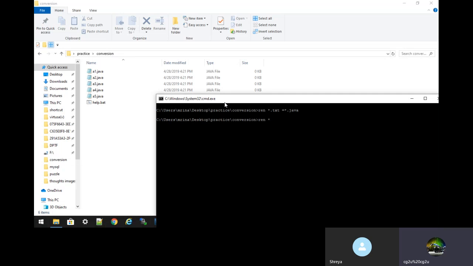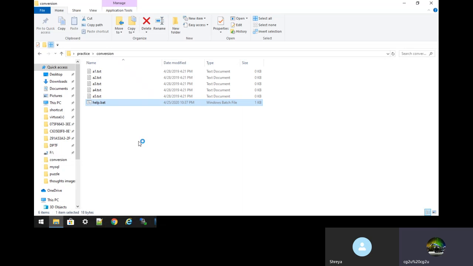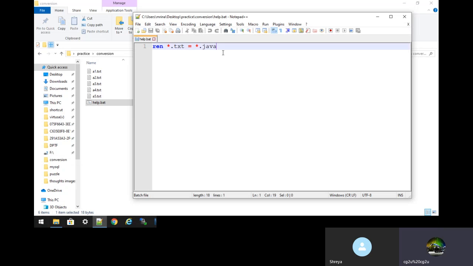ren *.java *.txt. So now they are txt files. The same operation we can do with a bat file. We will define a .bat file, and inside that we put the same operation. So now the text files we want to convert into Java files.